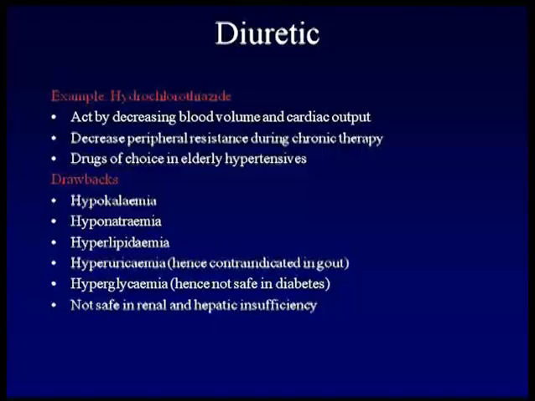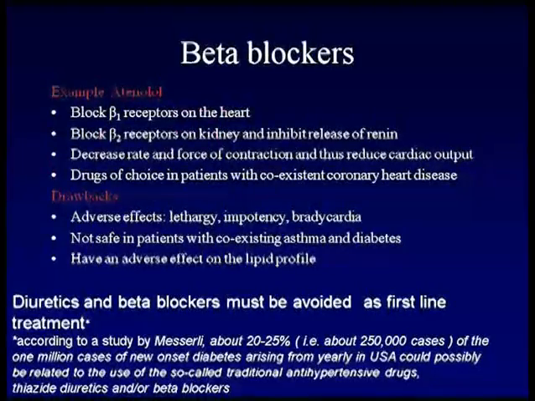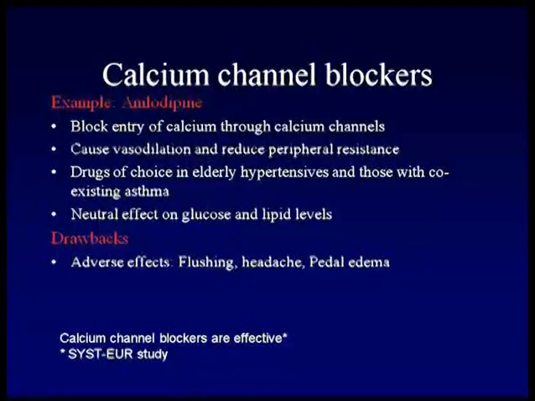Diuretics have a role to play because they reduce the fluid volume, but we also have to look at some of the drawbacks that they can have, electrolyte imbalance, or they can even increase sometimes the levels of lipids and uric acid. We need to look at them. Beta blockers, of course, atenolol is no more a favorite drug amongst the clinicians, but sometimes we do need to use a beta blocker in treating diabetic hypertensives when there is a specific need to use them, for example, coronary artery disease. Calcium channel blockers are always added, and there are some newer calcium channel blockers which are supposed to have even better effect than the age-old amlodipine.